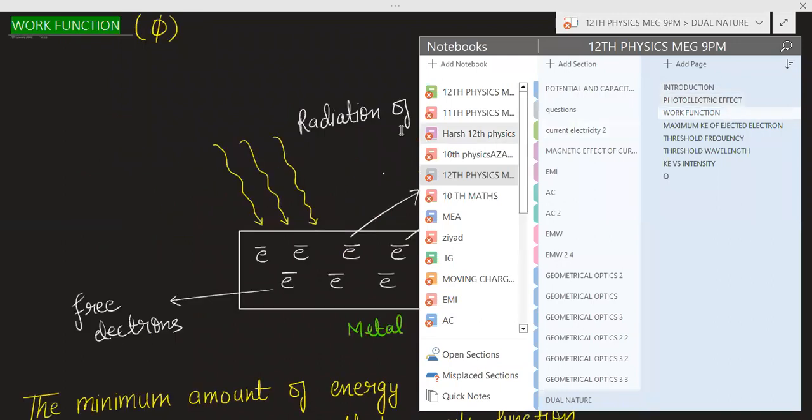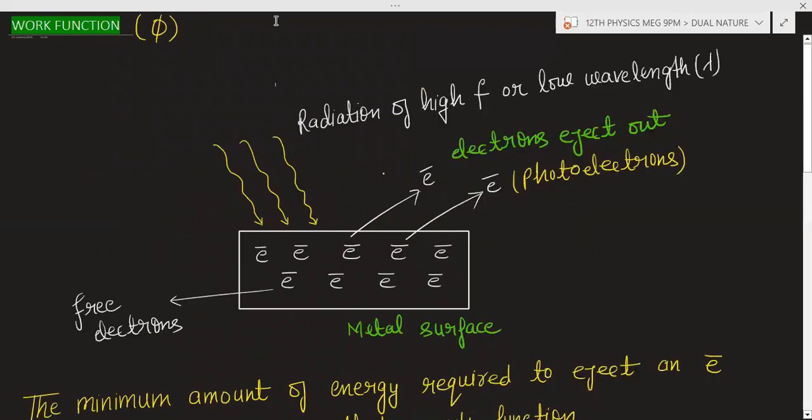Now we will discuss work function. Work function is represented by phi. So again, this is a metal surface, and these are the free electrons. So you are giving these photons. These are the radiation, or this is light, you can say.